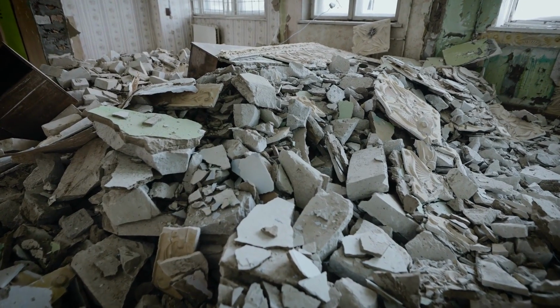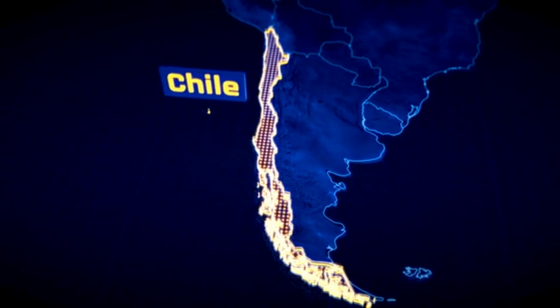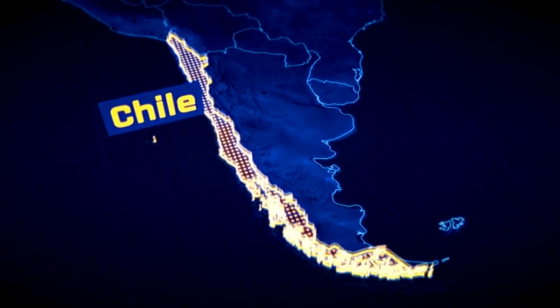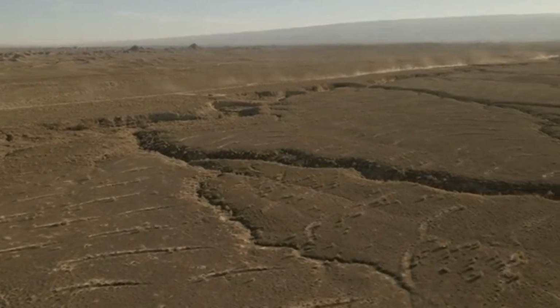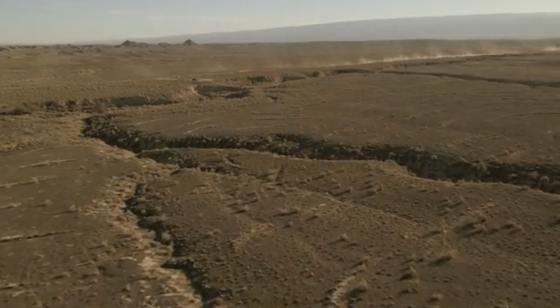Number 1. The 1960 Valdivia earthquake. On May 22, 1960, a magnitude 9.5 earthquake struck off the coast of Chile, making it the most powerful earthquake in recorded history. The earthquake occurred as a result of the collision between the Pacific and Nazca tectonic plates and caused widespread damage in southern Chile.